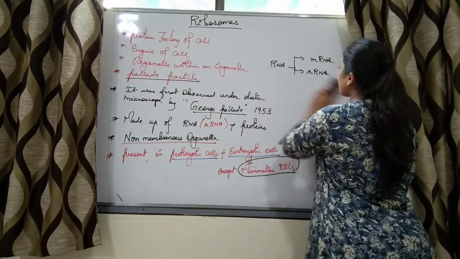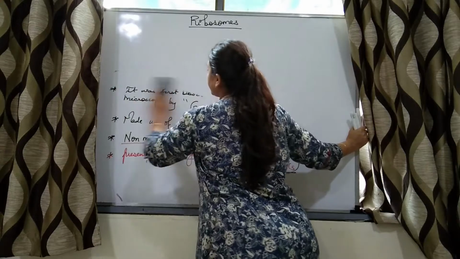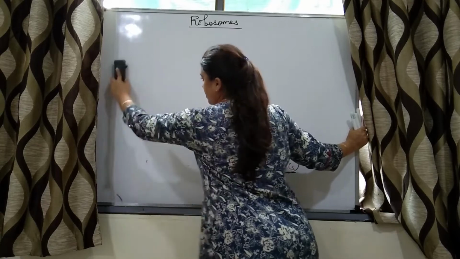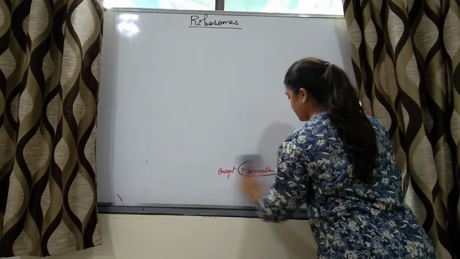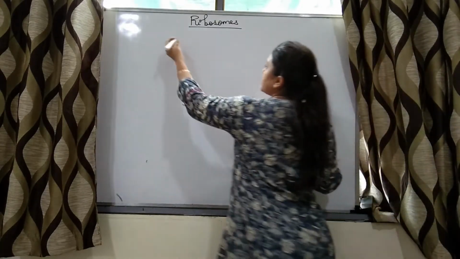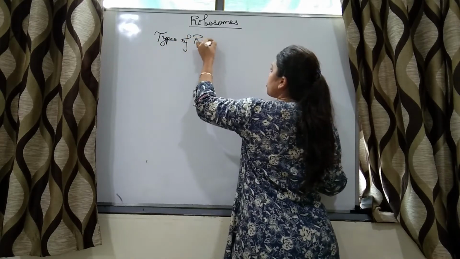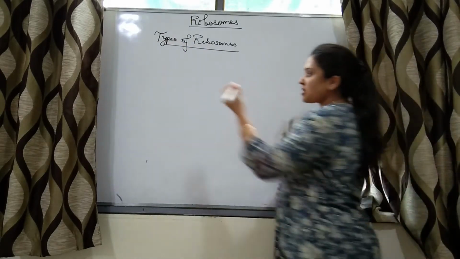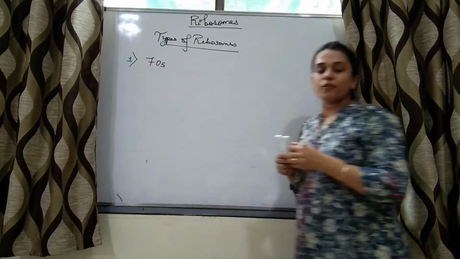Now, types of ribosomes. Right? There are two types of ribosomes. The first one is 70S type of ribosomes.